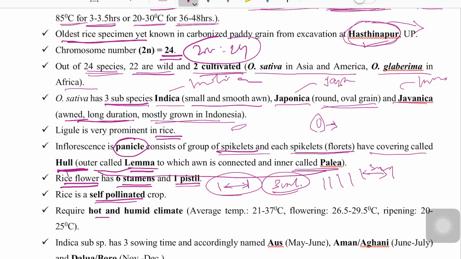Rice requires a hot and humid climate. Average temperature is 21 to 37 degrees Celsius. For flowering 26.5 to 29 degrees Celsius, and for ripening 20 to 25 degrees Celsius.